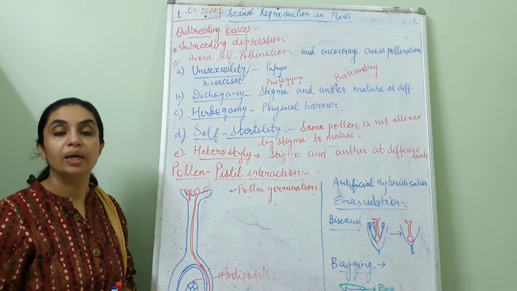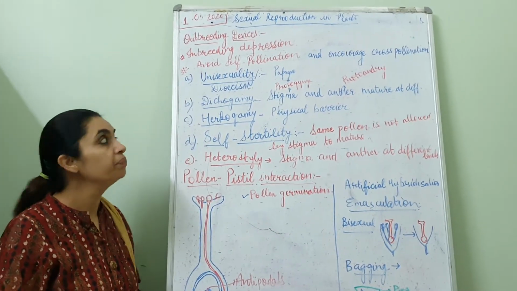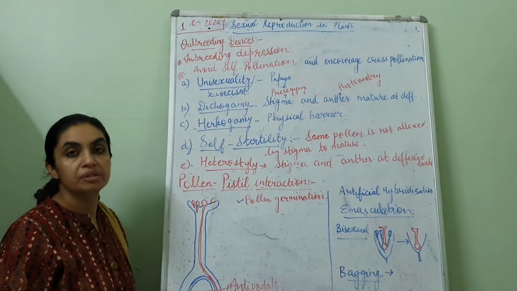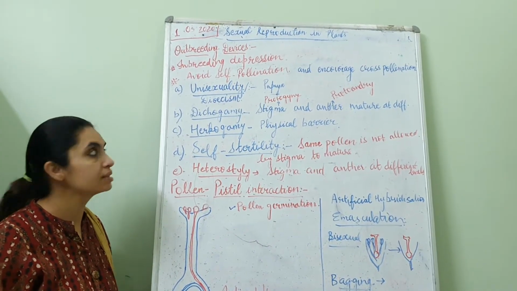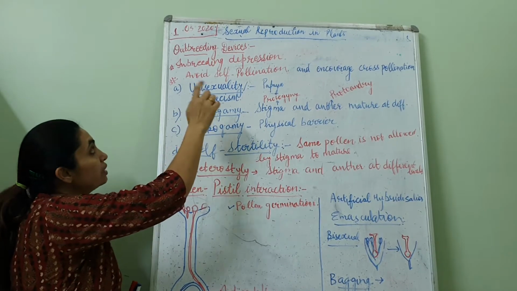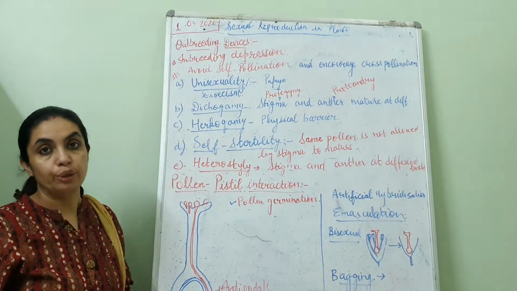Good morning class, welcome to another session of biology, and we are going to proceed with the same chapter, sexual reproduction in flowering plants. Outbreeding devices is the main topic for today.